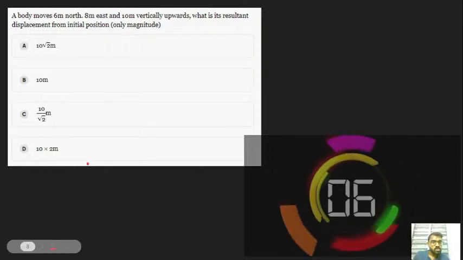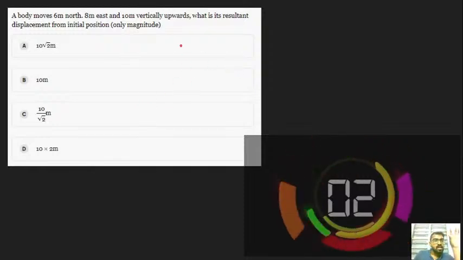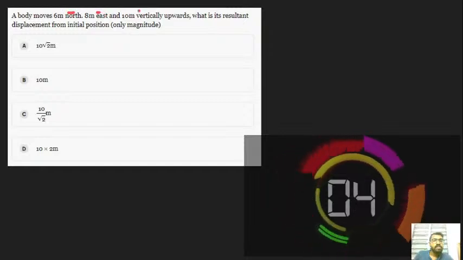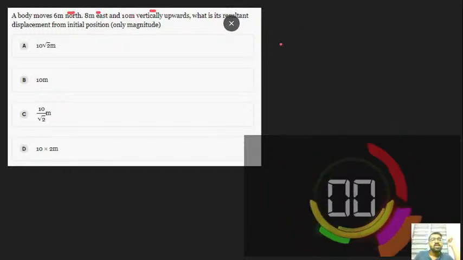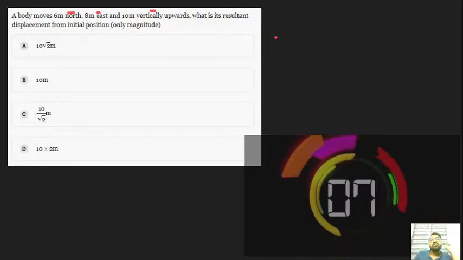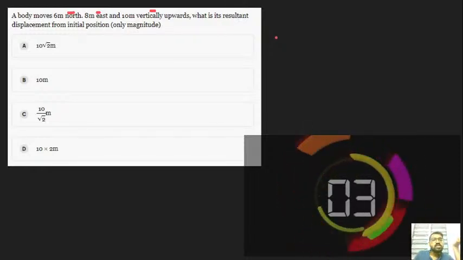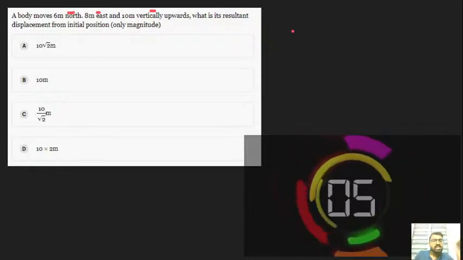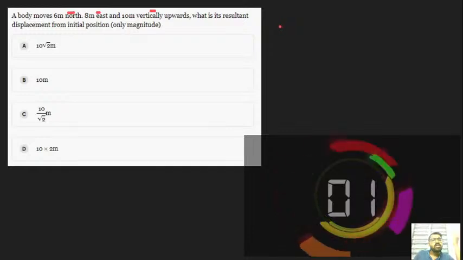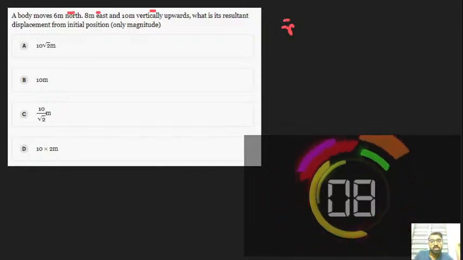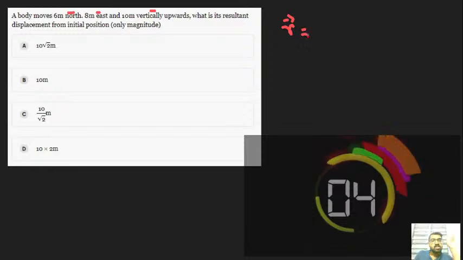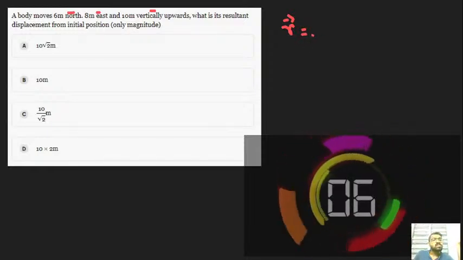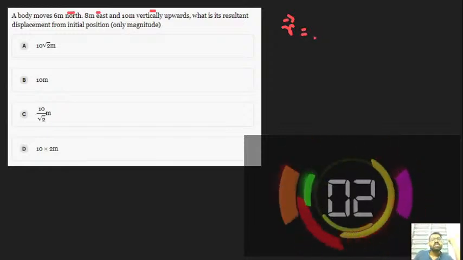We shall start how to solve this question. So guys, let's listen. Here they have given that a body is moving 6 meter north, 8 meter east, 10 meter vertically upwards. These are the keywords to demonstrate the displacement. The normal notation for displacement is r vector. We can allot it for each coordinate axis. Here 6 meter north, 8 meter east, 10 meter vertically upwards.